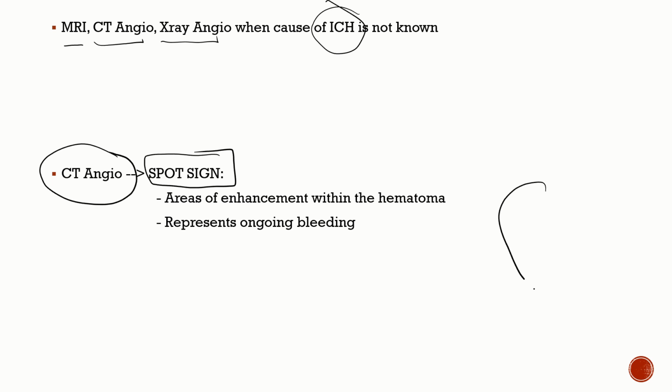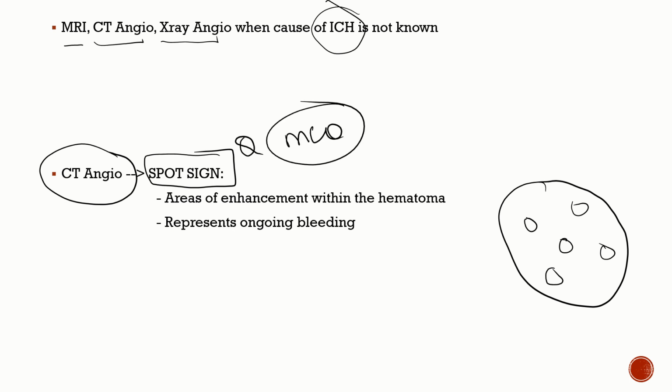So basically, you have a hematoma, and within the hematoma, you have areas of enhancement. This is known as spot sign. This represents ongoing bleeding and hematoma expansion. This is a very, very important MCQ question.